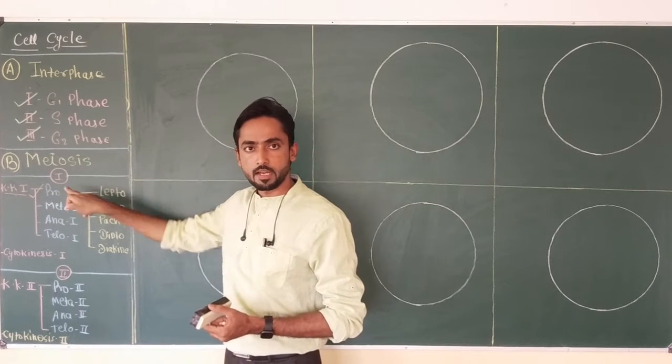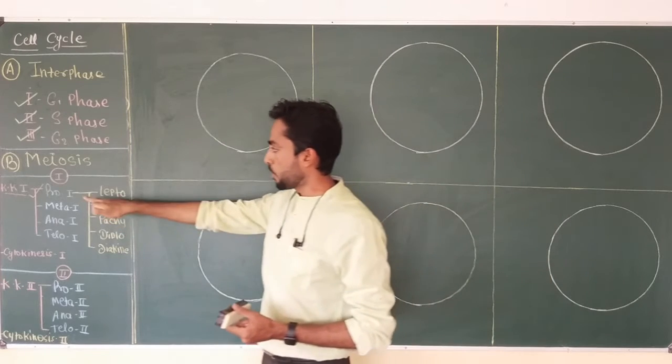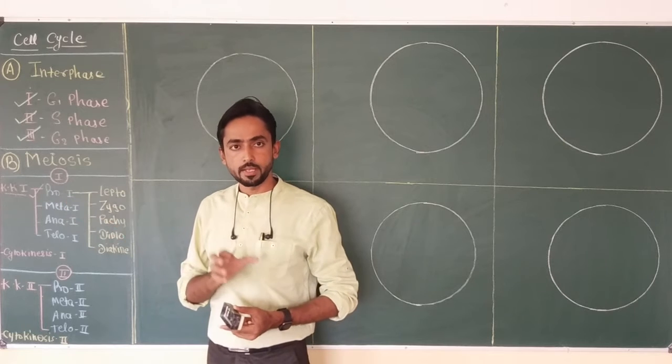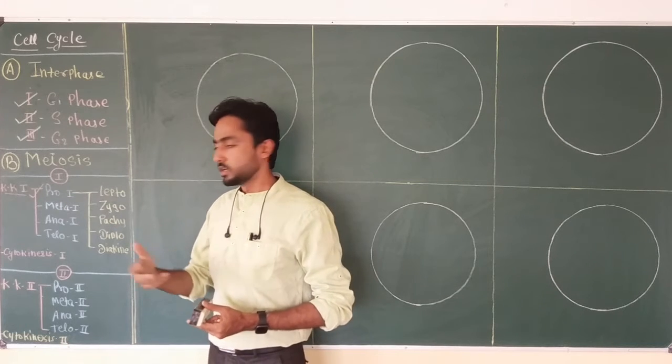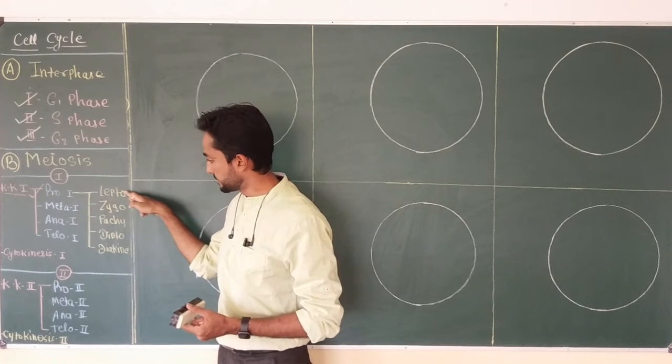As I told in my previous video, prophase 1 is the longest phase of meiosis 1 and it is a very complex stage. So scientists have divided prophase 1 into 5 subphases.